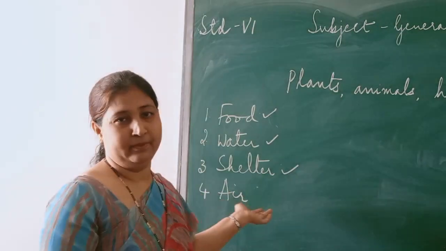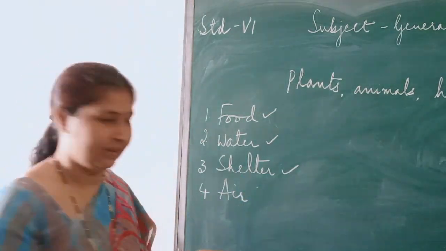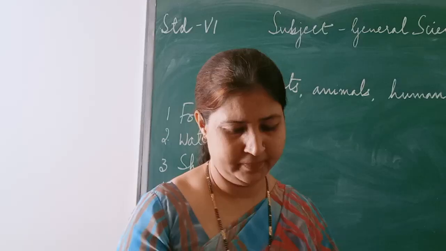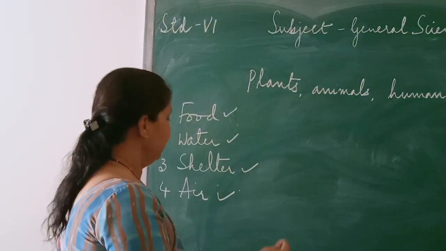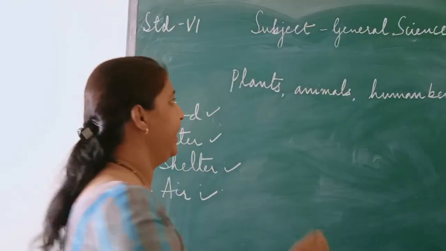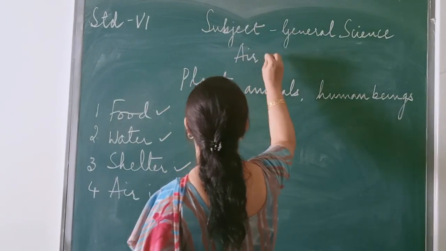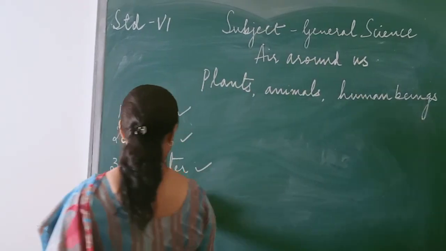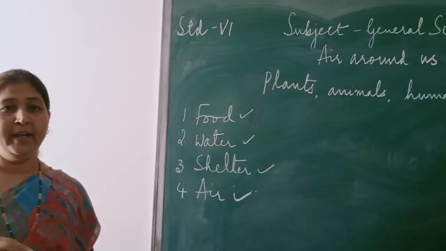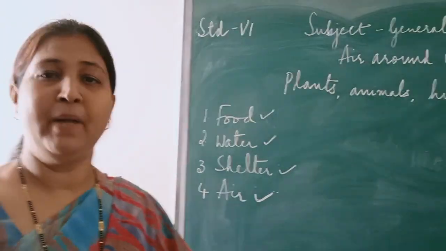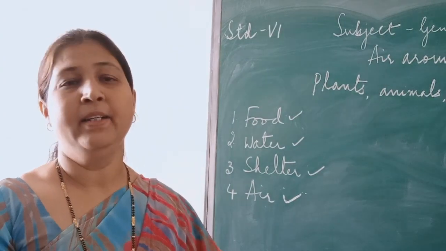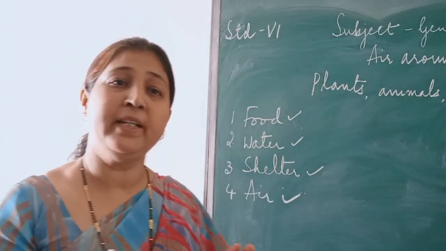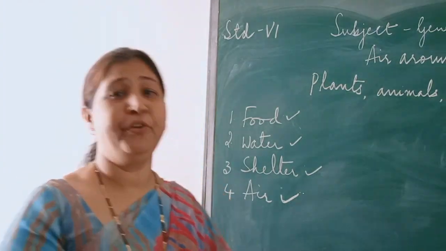Okay. Now air. So can we see air? This is an important thing. Air, isn't it? Can we see air? No. So now today what we are going to study is air. So we are going to study about air around us. Okay. So what is air? The earth is covered by a blanket of air, isn't it? So air is invisible. We cannot see the air, but we can feel its presence.